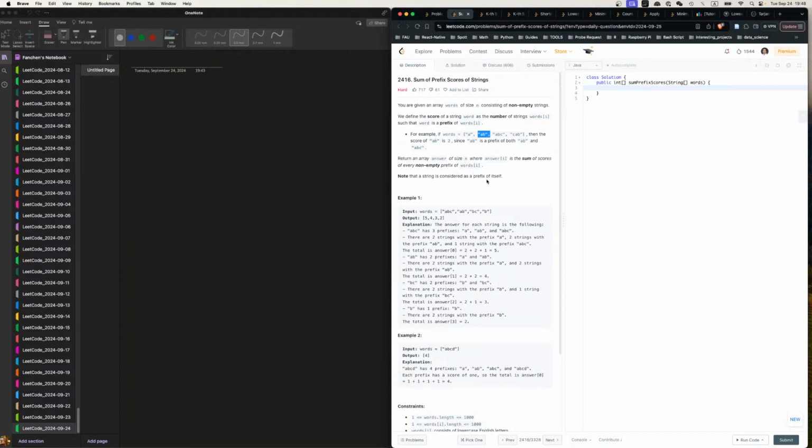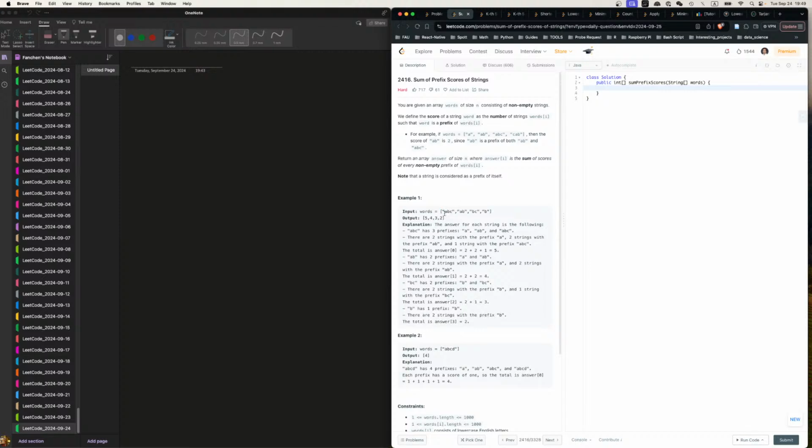So basically, ABC. Return an array answer of size n, where answer[i] is the sum of scores of every non-empty prefix of words[i]. So we'll say the score of A, of AB, and of ABC. For A it's 1, 2. Of AB is 3, 4. Of ABC is 5.